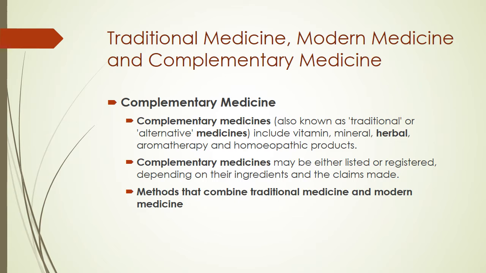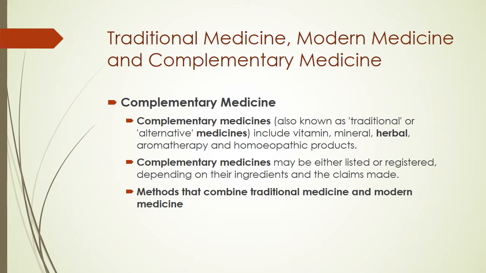So the third type of medicine is called complementary medicine. Complementary medicine, also known as traditional or alternative medicine, includes vitamins, minerals, herbs, aromatherapy, and homeopathic products.